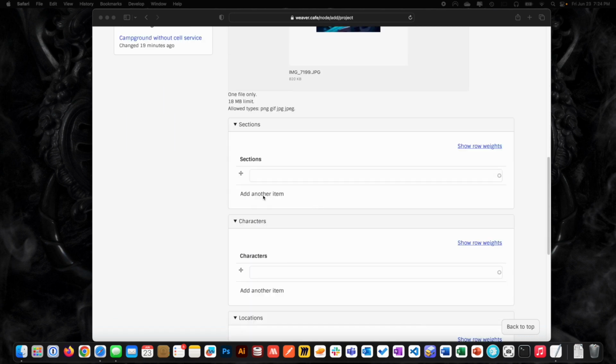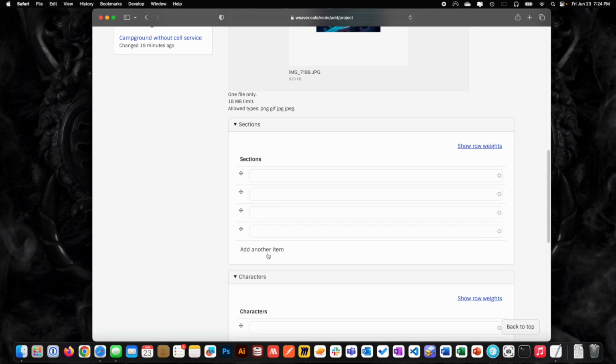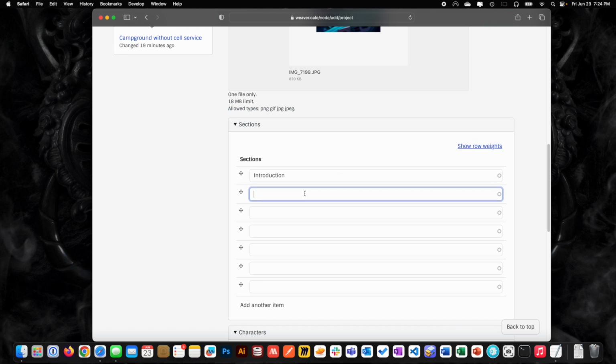And then we get into sections, right? So the sections are like chapters or acts in a play or whatever, however you want to divide up your particular project, right? So if it's a novel, it might have an introduction, right? Maybe a foreword before that. And then we're going to have chapters, right? So go camping, right? Will be the R1.